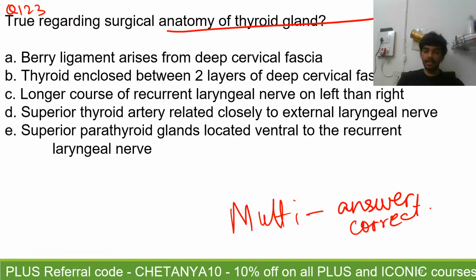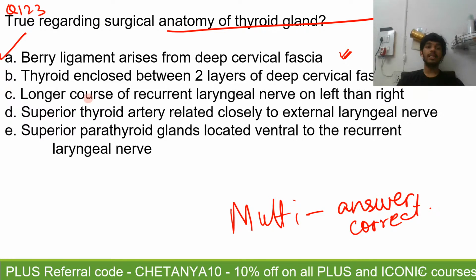Right. So 123, the first answer is the berry ligament. It is an extension of the deep cervical fascia, which goes and attaches backward. So if this is your thyroid gland, this is your deep cervical fascia. There's an extension coming here that is known as the suspensory ligament of Berry, or simply the Berry ligament. This is A, right? Thyroid is enclosed between two layers of deep cervical fascia. No, this is false. The deep cervical fascia encloses the sternocleidomastoid. Here you will have the pretracheal fascia. All right.